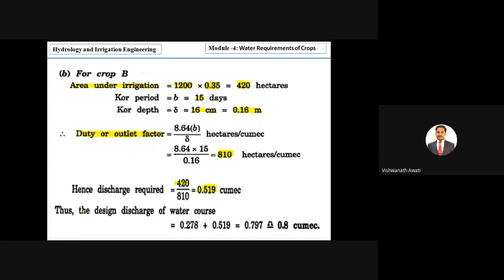Thus the design discharge of the water course. We have to make the calculation of the design discharge of the water course, maybe it is a canal. Now we have to make it combined, because it is required for both crops A and B. Both crops are irrigated. So if you sum both discharges, crop A 0.278 and crop B 0.19, we are getting 0.797, approximately 0.8 cumec. So the final design discharge of the water course is 0.8 cumec.